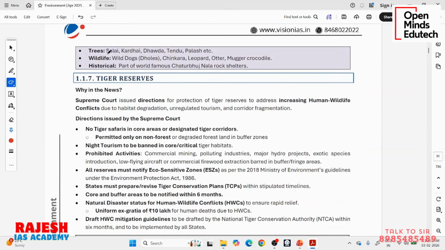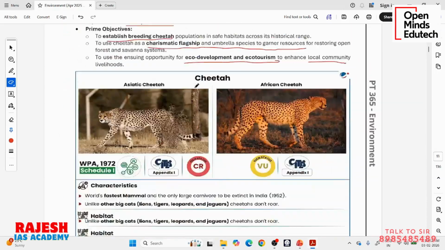Trees in this region include Salai, Kardai, Dudu, Tendu, Palash, etc. Wild dogs, dholes, chinkara, leopard, otter, and magar crocodile, etc. live in this region. It is also the historical home of the world famous Chaturbhuj Nala rock shelters. There are some rock shelters in this region which are historically important, and they are also in these regions. So this is about Project Cheetah.